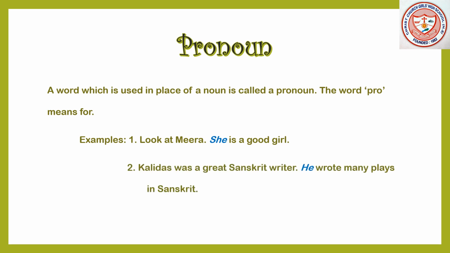Kalidas was a great Sanskrit writer. He wrote many plays in Sanskrit. Here we have used he in place of Kalidas to avoid repetition. So he has replaced the word Kalidas. So it will be an example of pronoun.